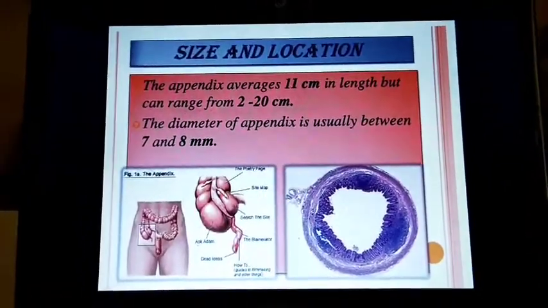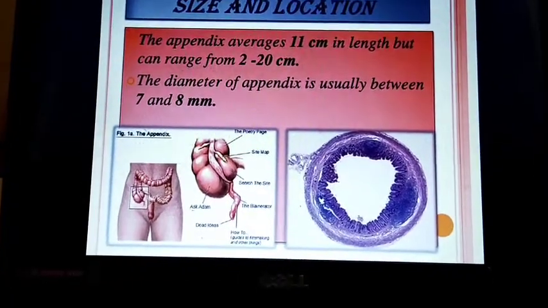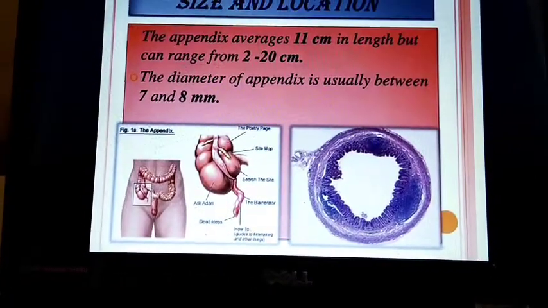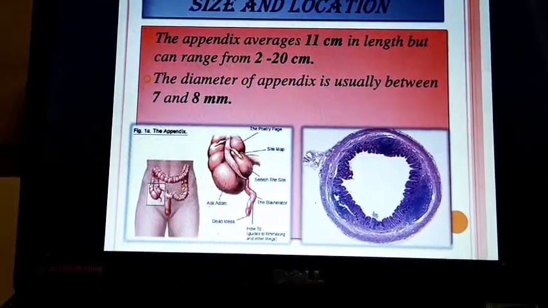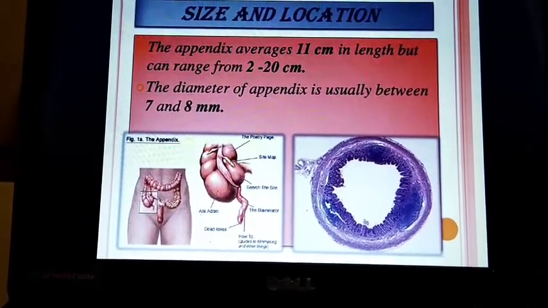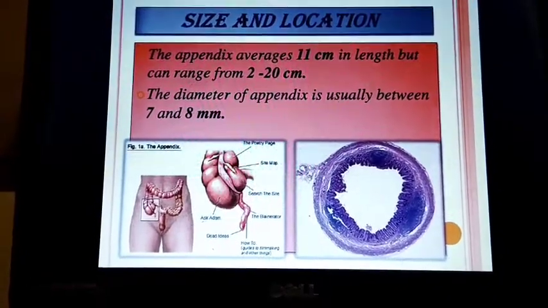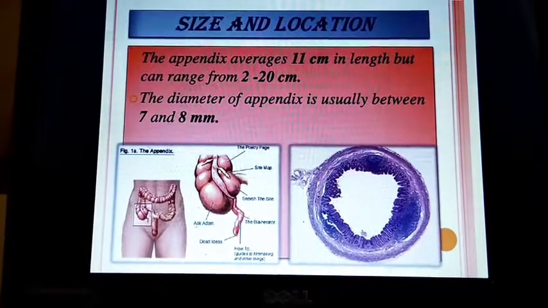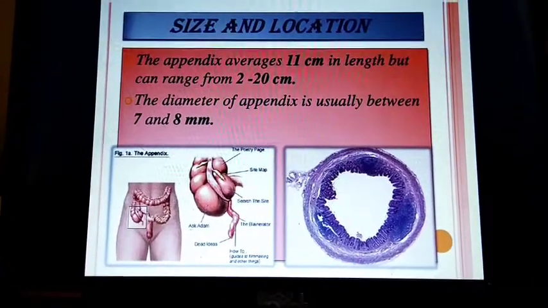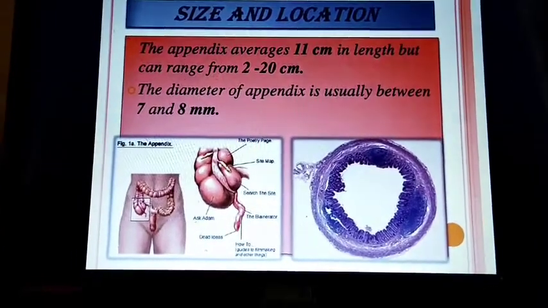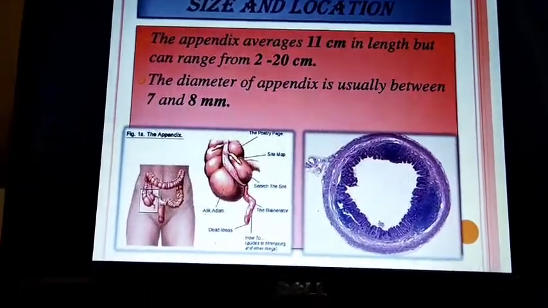Okay, now we can go for the size and location of the appendix. In general, on average, the appendix is 11 centimeters, and it varies from 2 to 20 centimeters. The diameter of the appendix is usually 5 mm, but it varies from 7 to 8 mm. If it is more than 8 mm, then it is said to be inflamed.